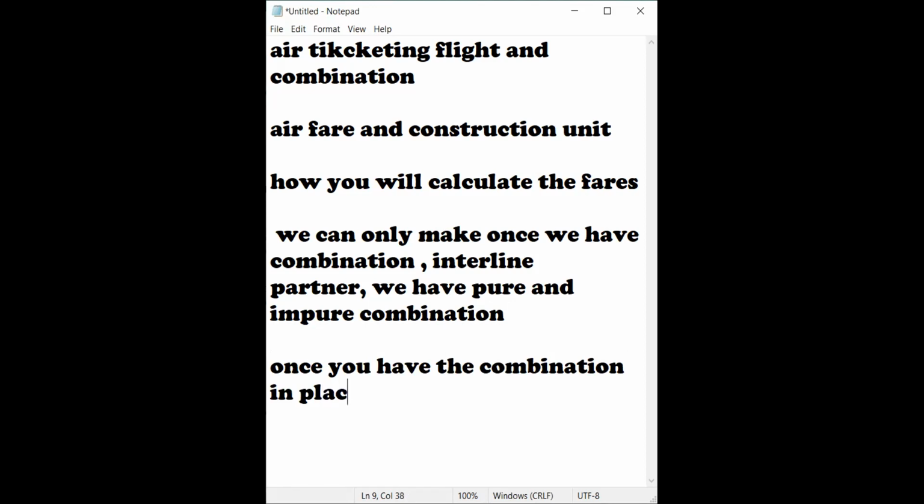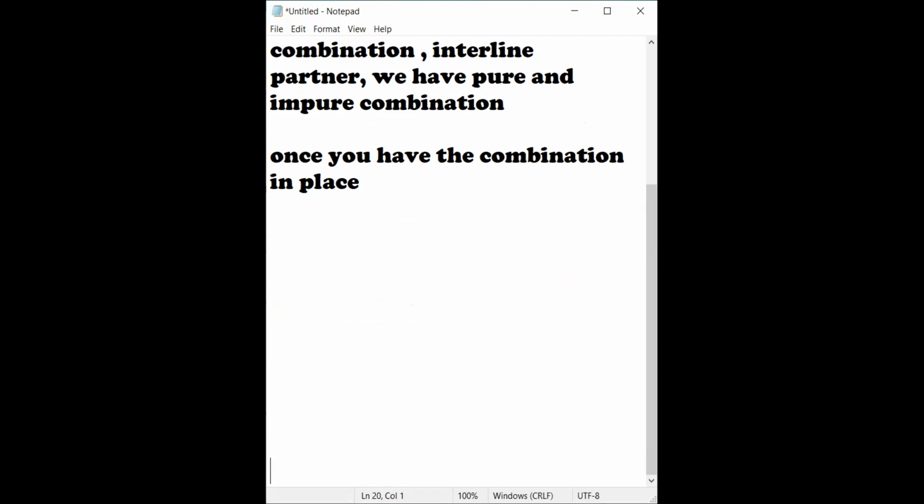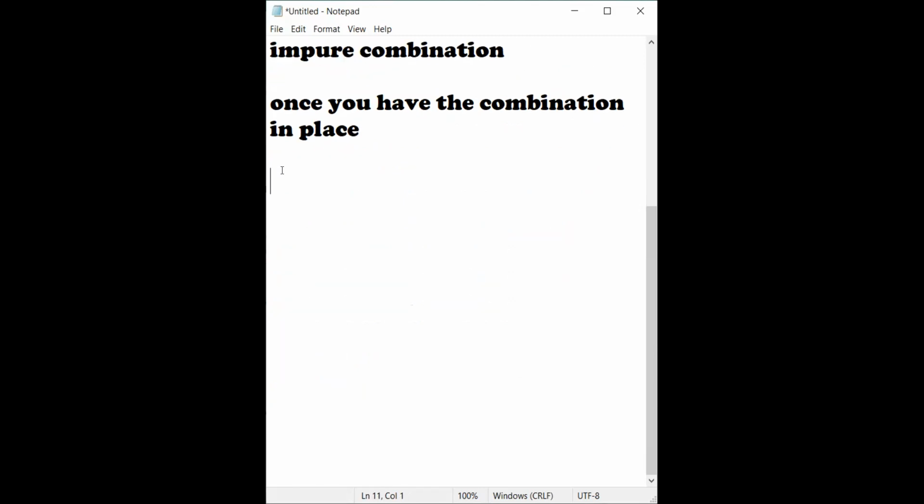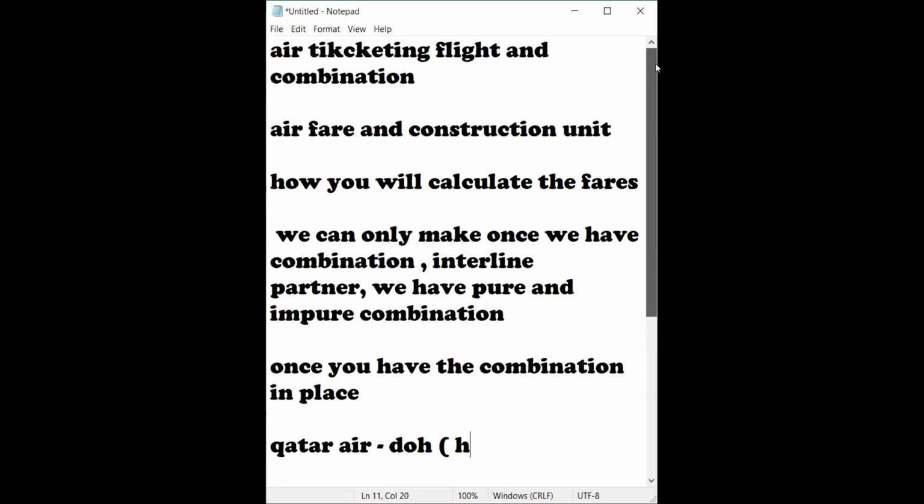Now, before going to the system, I will tell you what combination we can opt for. One combination we have is Qatar. We have airline Qatar, and the flight touches Doha. The hub point is Doha, hubbing. It is very, very important to understand because we are doing the combination in the airfare and construction unit.